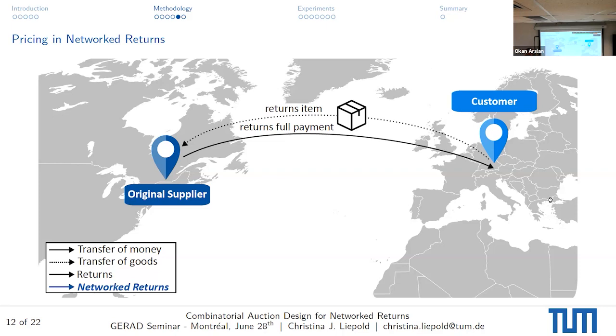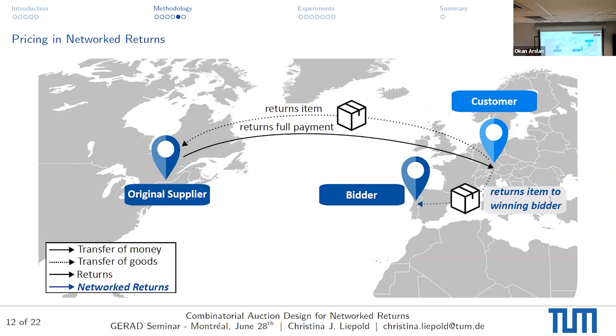And then if we look at the network return setting, we have the bidder in Porto that gets the item, if he's the winning bidder, directly from the customer, as we just discussed before. And then the original supplier nevertheless returns the full payment to the customer. As I said, the status quo for the customer should not change in this setting.